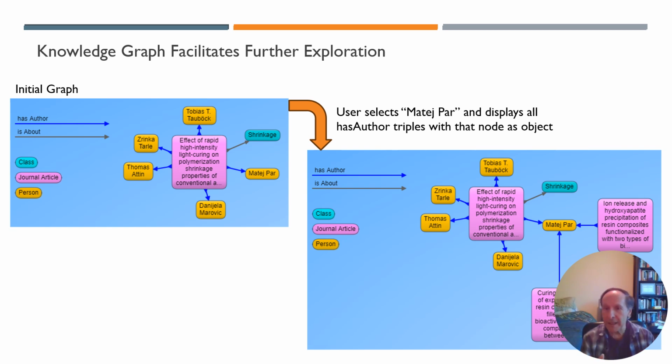In this case, all I did is I selected one of the nodes for the authors, Matej Par, and I said, show me all the has author properties that have Matej Par as the object, but that aren't yet displayed in the graph. And so the graph now shows me two more documents that Matej Par is the author of.